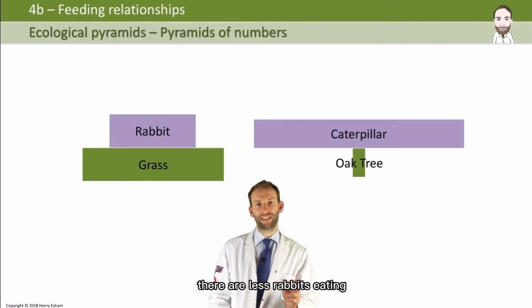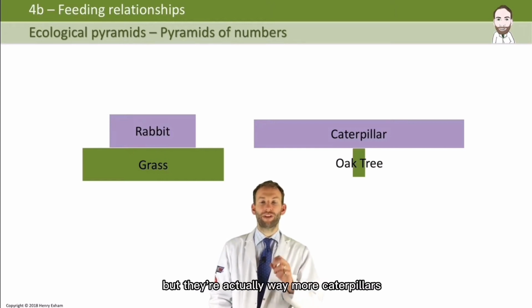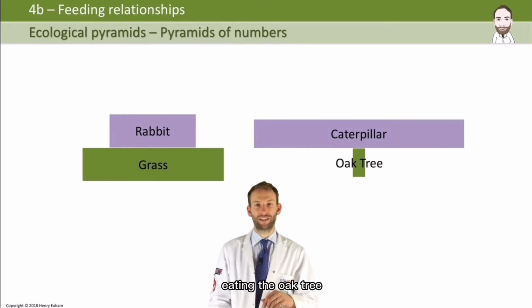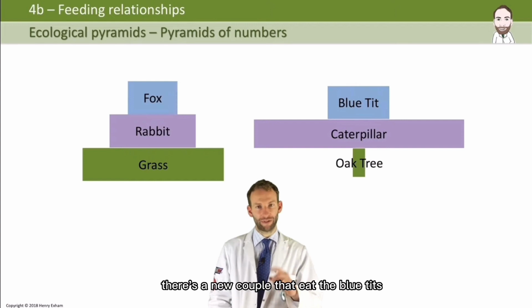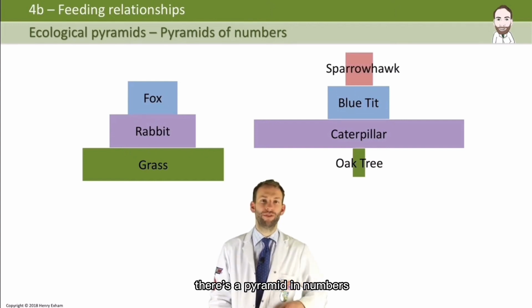Rabbits, there are fewer rabbits eating than there are numbers of grass, but there are actually way more caterpillars eating the oak tree, so that's got a much bigger wedge than the oak tree. Blue tit's smaller, and sparrowhawk, there's only a couple that eat the blue tits. So there's a pyramid of numbers.